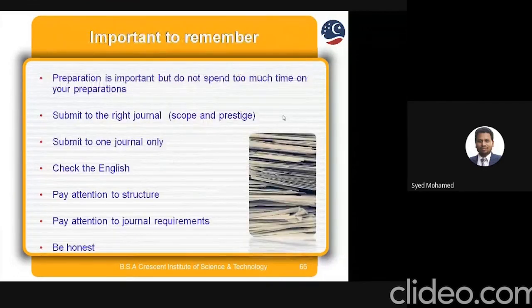It is important to remember that preparation is important, but do not spend too much time on your preparations. Submit to the right journal, considering scope and prestige. Submit to one journal only. Check the English. Pay attention to structure. Pay attention to journal requirements. Be honest. This is important to remember when communicating with journals.